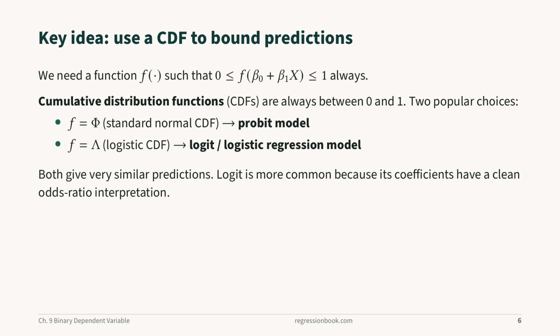The fix is to pass the linear index through a function that is bounded between 0 and 1. Cumulative distribution functions do exactly that by construction. Two are conventional: the standard normal, giving the probit model, and the logistic, giving logit, or logistic regression. Both produce very similar predictions, and logit is more common because its coefficients carry a clean odds ratio reading.